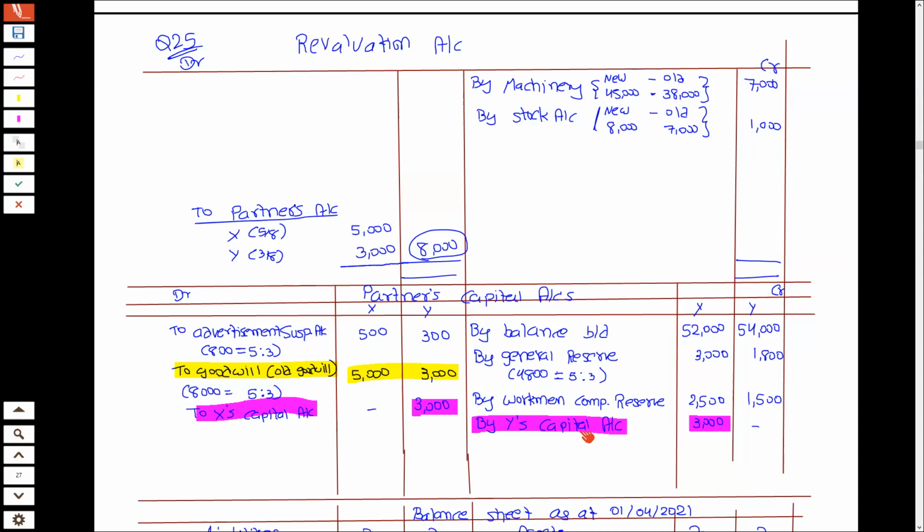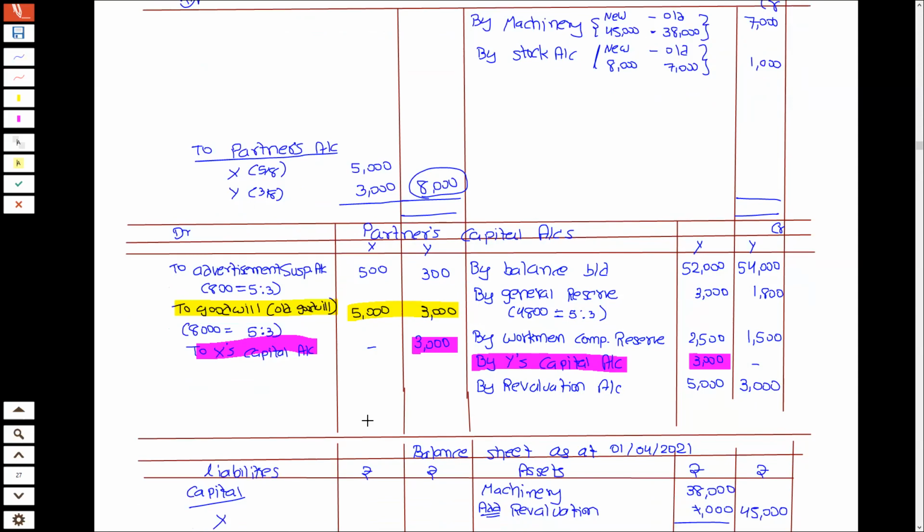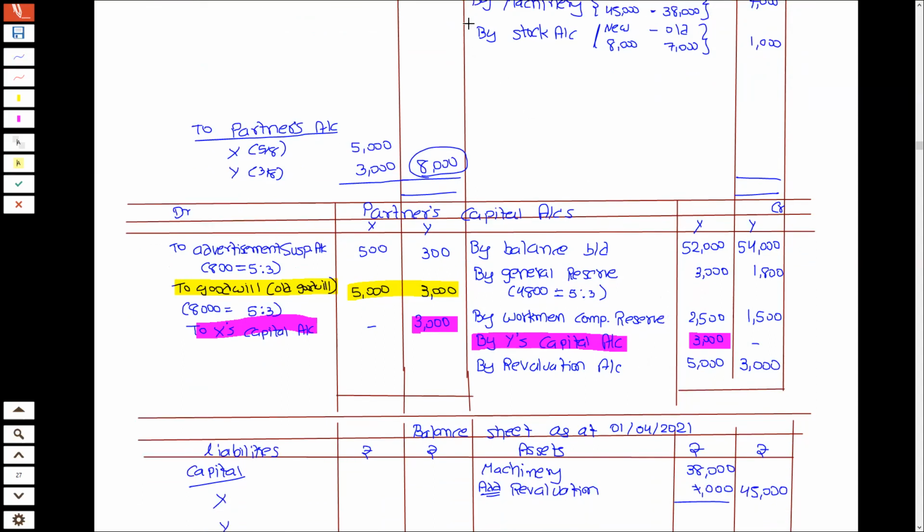And इसकी second effect will be in partners account by revaluation account. I have 5,000 and 3,000. So 5,000 and 3,000. So we are almost done. सिर्फ ये account close करना है, and we need to find the balance.